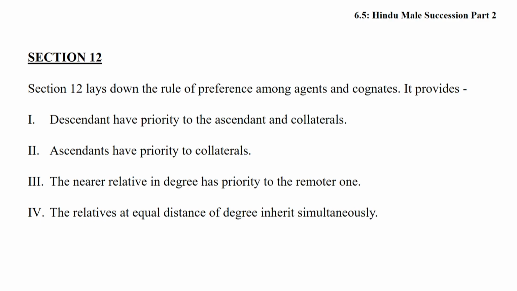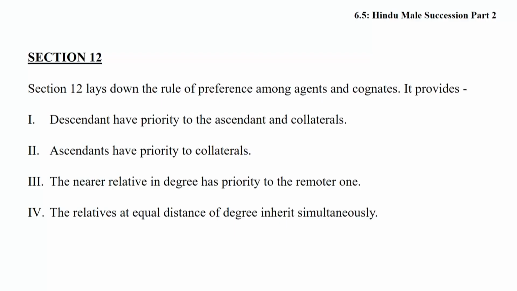Friends, descendant, ascendant and collateral. Descendant means son, grandson, great grandson. Ascendant means father, grandfather, great grandfather. Collateral means uncle, aunt. Every human being has three different kinds of relationship: descendant, ascendant and collateral. So descendants have priority over ascendants and collaterals, and ascendants have priority over collaterals. The nearer relative in degree has priority over the remoter one, and relatives of equal distance will take simultaneously.